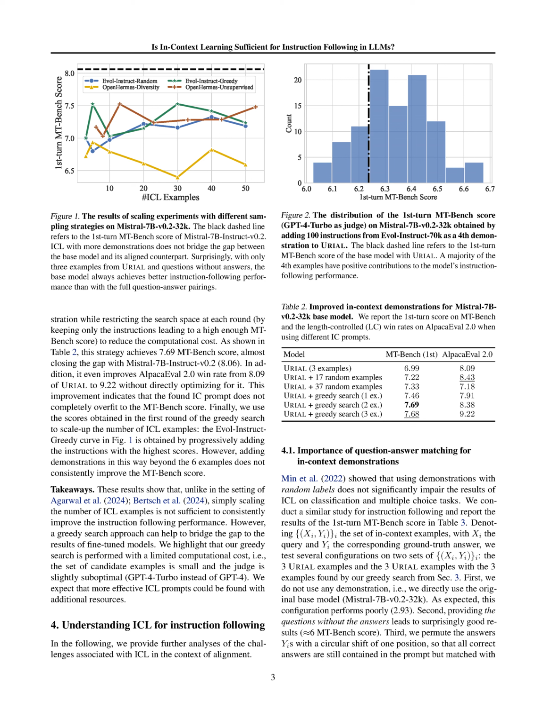Section: Understanding ICL for instruction following. In this section, we delve deeper into the challenges of using in-context learning, ICL, for instruction following. We highlight the importance of matching questions and answers for effective demonstrations within a context. Our study reveals that even when using demonstrations with random labels, the performance of ICL on tasks like classification and multiple-choice questions is not significantly affected.